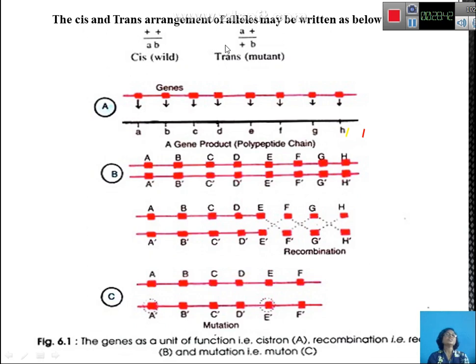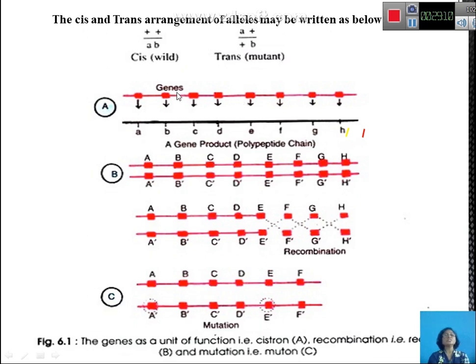But what happens during a recombinational event? The alleles can exchange genetic material between them, and therefore the A gene will be located on one allele and the B gene on the other allele. That arrangement is called the trans arrangement of alleles, and this is a mutant one.